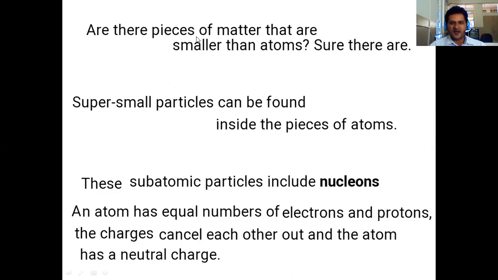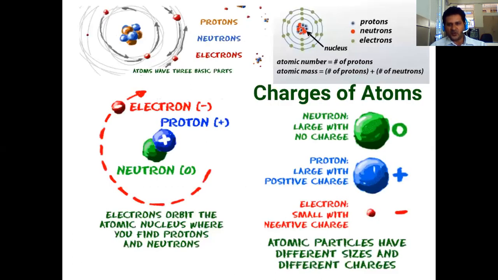So are there pieces of matter that are smaller than atoms? Definitely yes, because an atom consists of subatomic particles. Those subatomic particles are called nucleons. Those nucleons are nothing but your proton and neutron. Here is a pictorial representation of an atom, showing how you represent an atom.